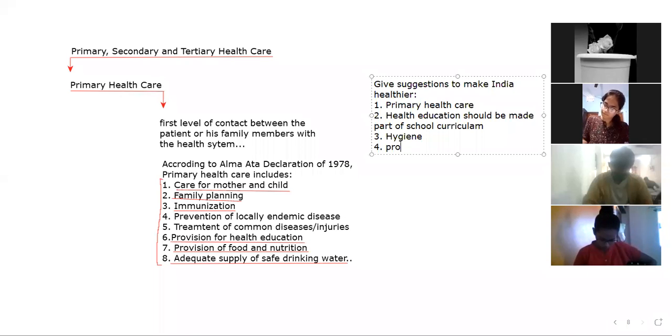And the next point: promotion of sports activities to keep the youth healthy.